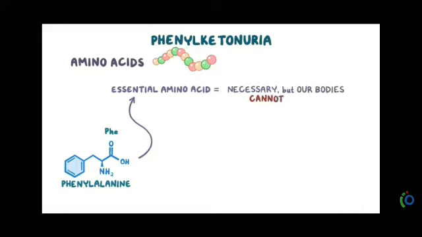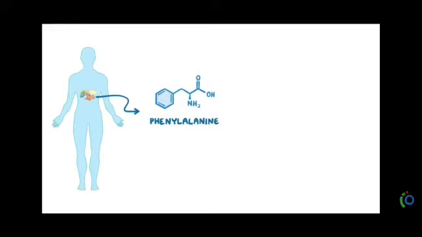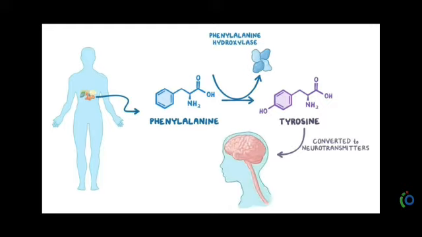That is, it is necessary, but our body cannot synthesize it, so we have to take it with food that contains proteins. Phenylalanine in the food enters our body and has to be converted into tyrosine in the presence of phenylalanine hydroxylase. This tyrosine should then be converted into neurotransmitters.